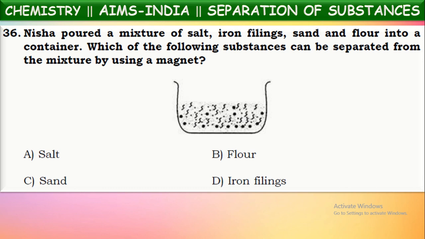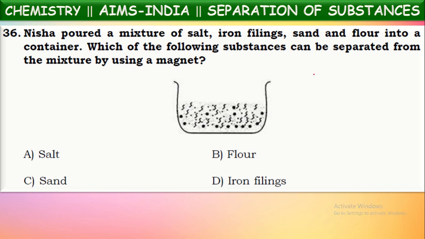To be separated by a magnet, what property should be there for the substance? It should be magnetic in nature. What does it mean by magnetic in nature? It should be attracted by the magnet. Observe once the given components in the mixture: salt, iron filings, sand, and flour. Out of these four, which is magnetic in nature, that can be separated by using a magnet? Which is magnetic out of these four?